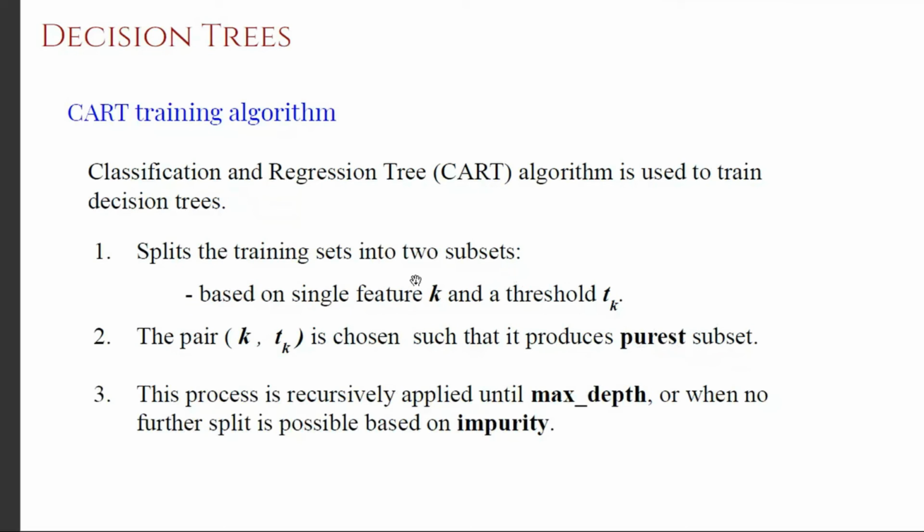And this process is recursively done until a certain explicitly mentioned criterion is met. So here we controlled using max depth. Until it reaches a depth of 4, it will apply these splits and partition the data. Or if you do not specify a max depth, it will keep on growing until it can classify all the samples with Gini 0. So that is the case.